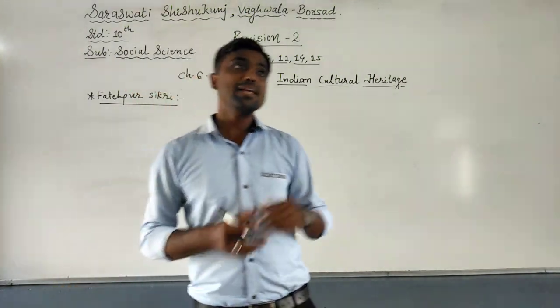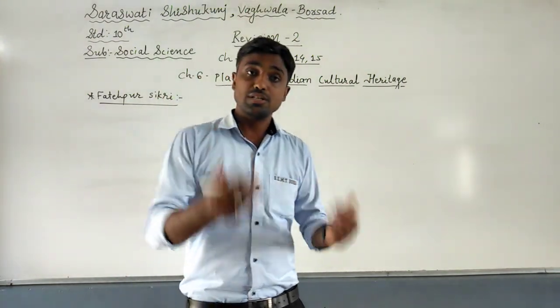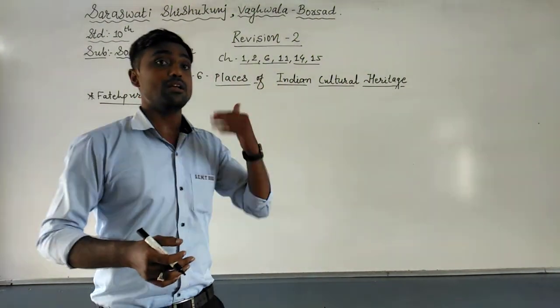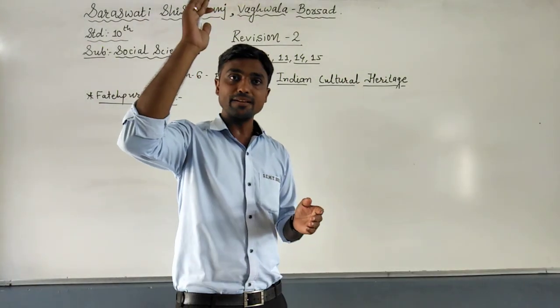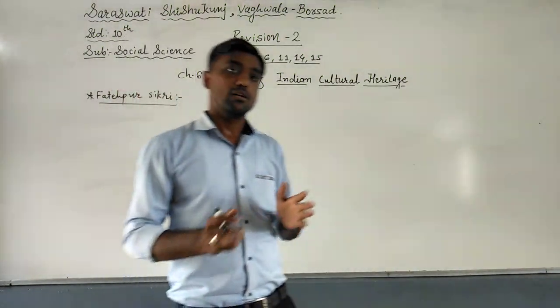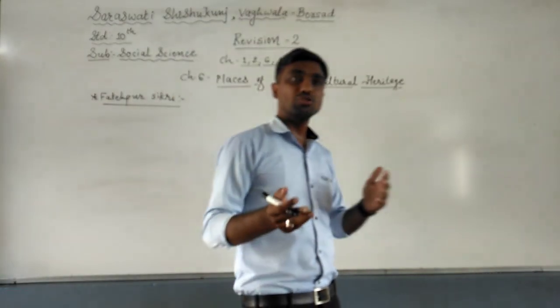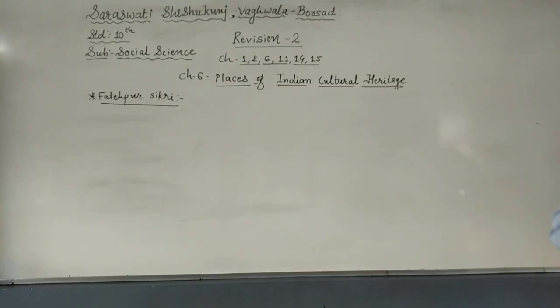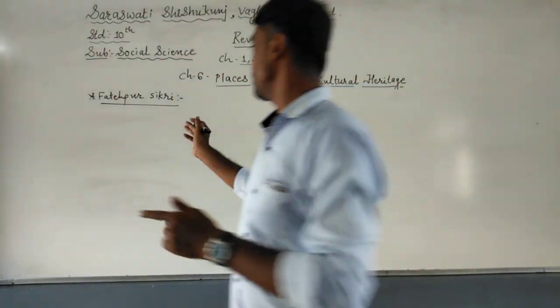Now, there are so many palaces in Fatehpur Sikri, but one of the best examples is the Buland Darwaza. That is the speciality of Fatehpur Sikri, which is 41 meters wide and 50 meters long. That is the huge gate, called the Buland Darwaza. Buland means huge. Understood? Apart from this, Jyotish Mahal, Panch Mahal, then Diwan-e-Khas, Diwan-e-Am, Sheikh Salim Chishti's tomb, and Jodhabai Palace are the specialties of Fatehpur Sikri.